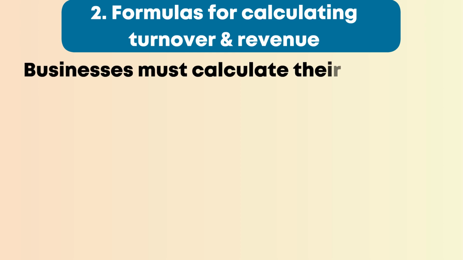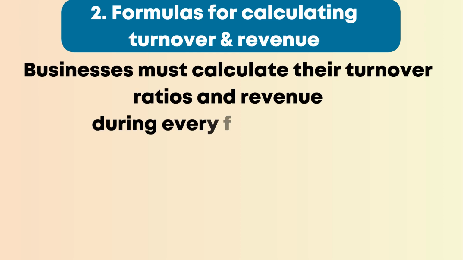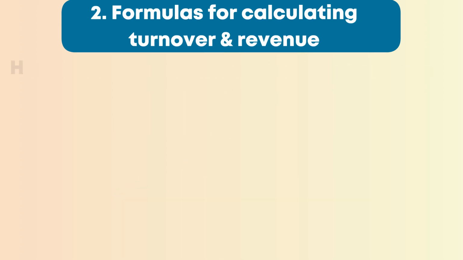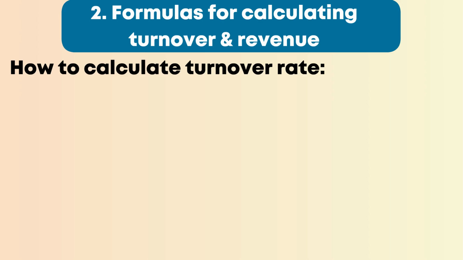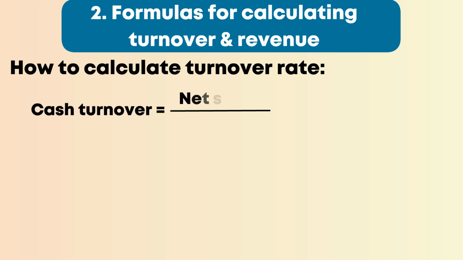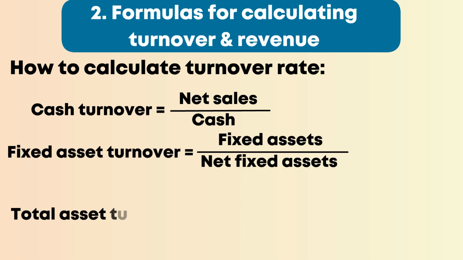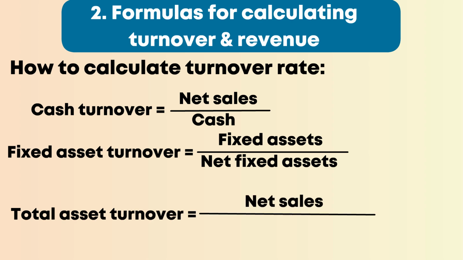2. Formulas for calculating turnover and revenue. Businesses must calculate their turnover ratios and revenue during every financial year to ascertain their financial health. How to calculate turnover rate. Cash turnover equals net sales divided by cash. Fixed asset turnover equals fixed assets divided by net fixed assets. And total asset turnover equals net sales divided by average total assets.